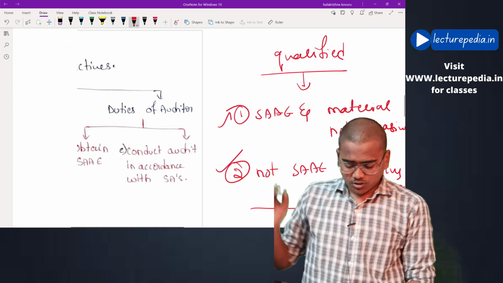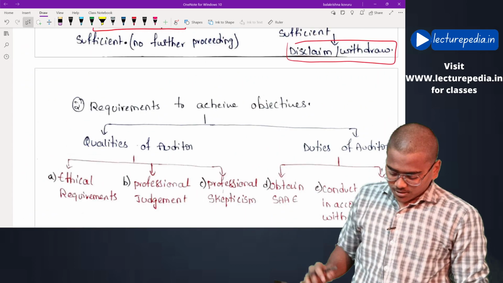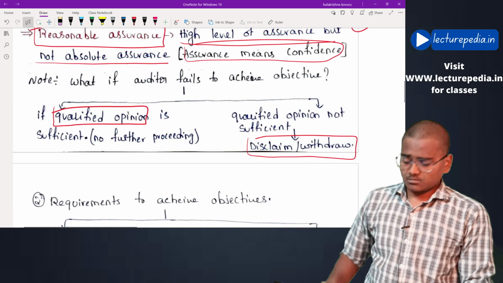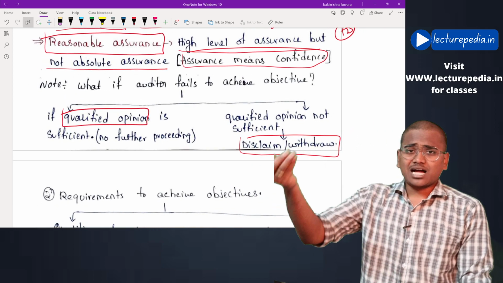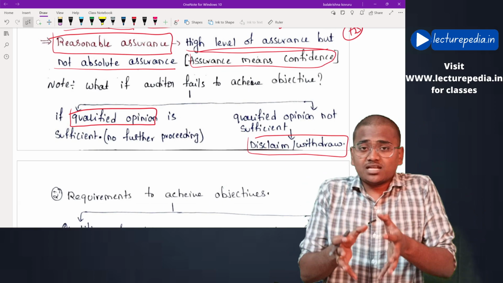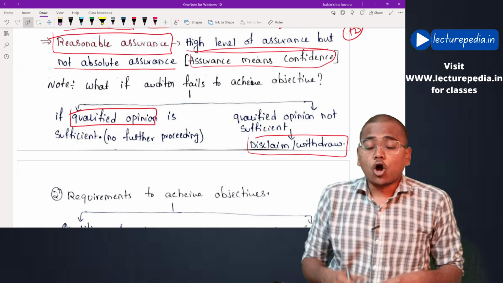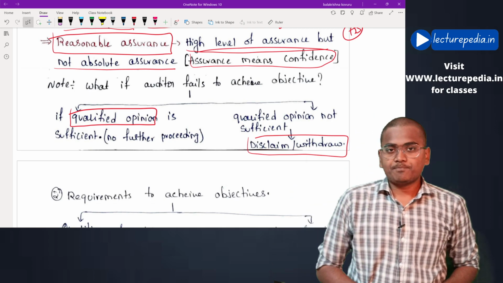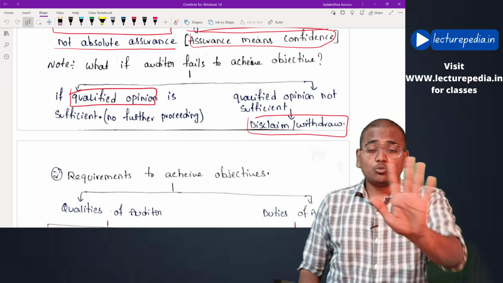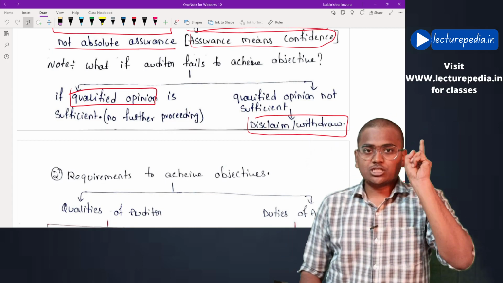These are the three types of opinions. Based on the situation, he will give the opinion that is applicable, in case he is not able to achieve the objectives that are prescribed in SA 200. Hope this is clear. With that we have completed the objectives portion. The two objectives are done.